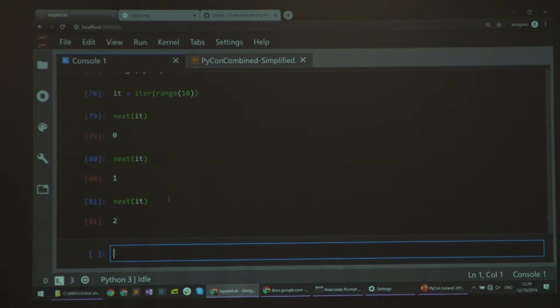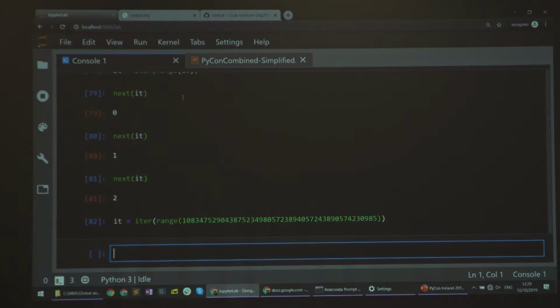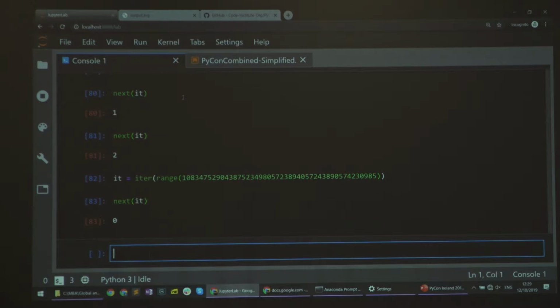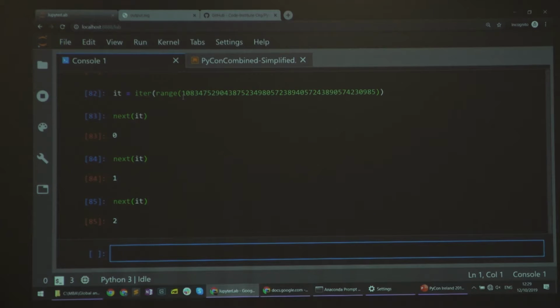You might imagine, and some beginner developers imagine, that when I create a range, it actually creates some collection of the elements from 0 to 9. But that's not what it does, right? I can actually give it some ginormous number, and there's no problem. It doesn't create anything behind the scenes. This is the lazy iterator, right? So it only gives me those elements when I explicitly ask for them, but otherwise they don't exist. And this is really cool and gives us a lot of power in creating pipelines, which is what we've done in this example.